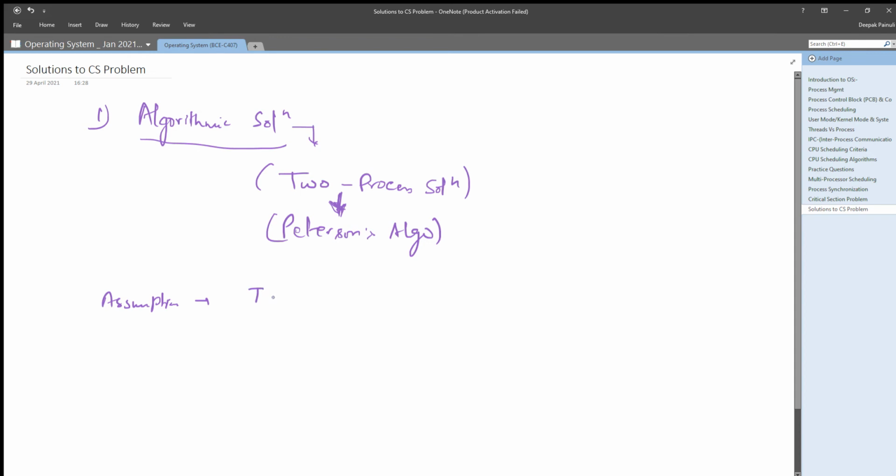The two processes will be named either P0 and P1, or in generalized terms Pi, and if the first process is Pi, we will refer to the second process as Pj, right?